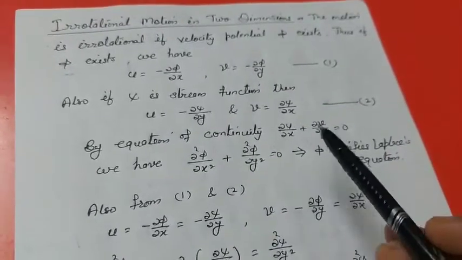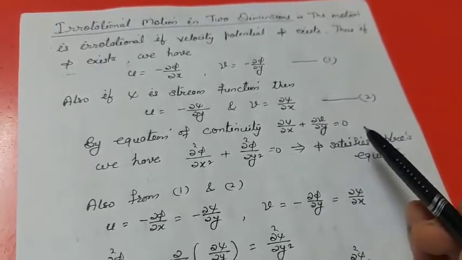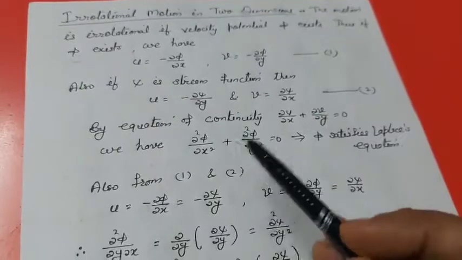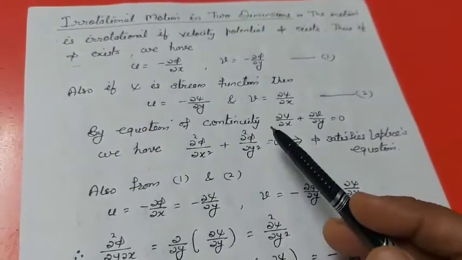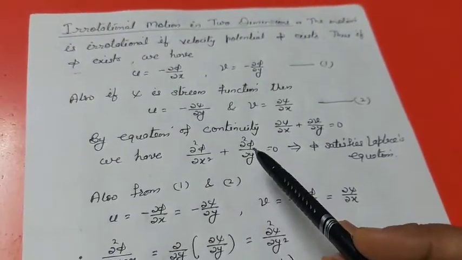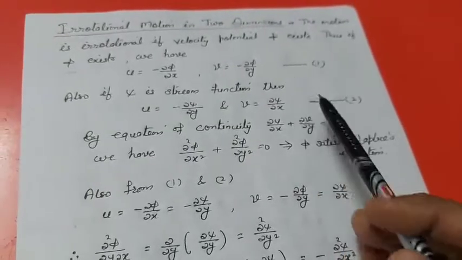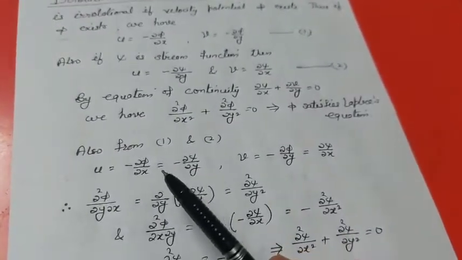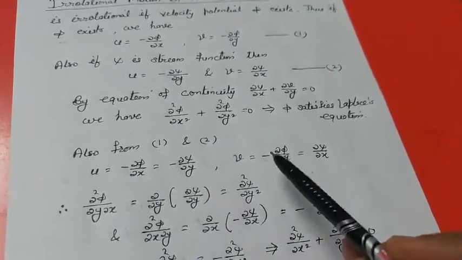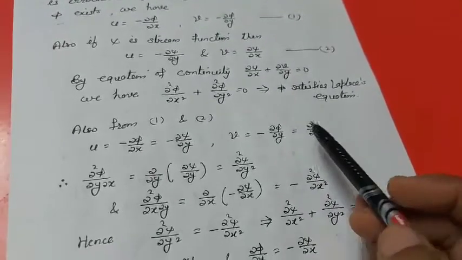Now by equation of continuity, we have del u by del x plus del v by del y equal to 0, and after substituting the values of u and v by equation 1, we have del 2 phi by del x2 plus del 2 phi by del y2 equal to 0, and this shows that the velocity potential phi satisfies Laplace equation. Also from 1 and 2, we have u is equal to minus del phi by del x is equal to minus del psi by del y, and v is equal to minus del phi by del y is equal to del psi by del x.